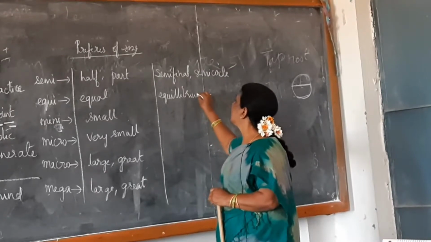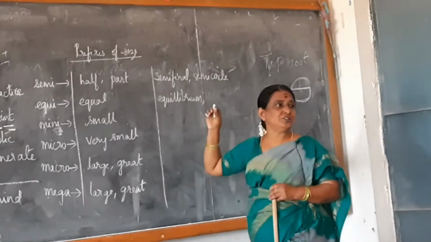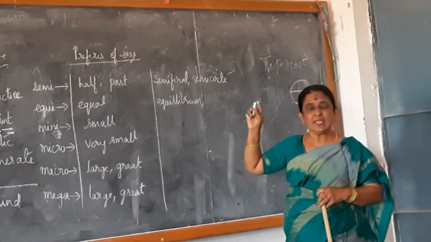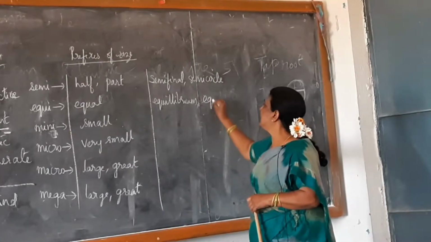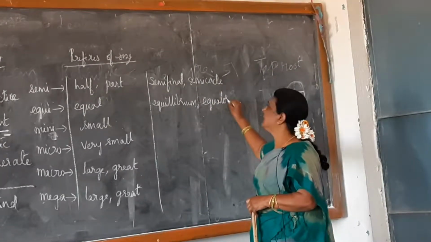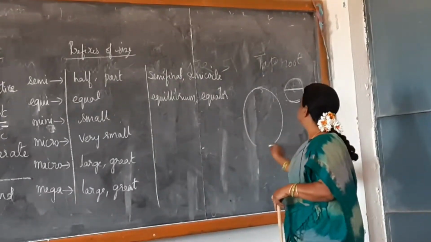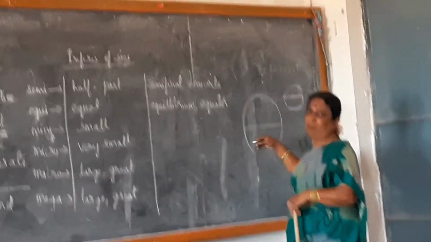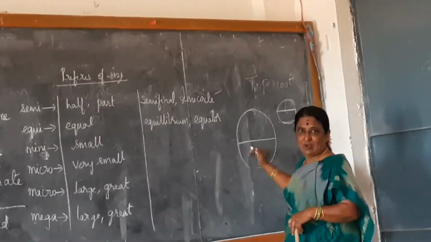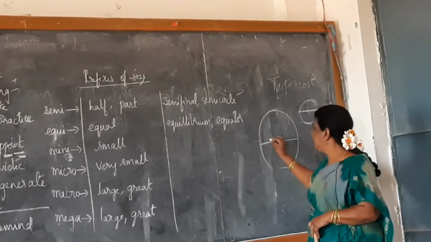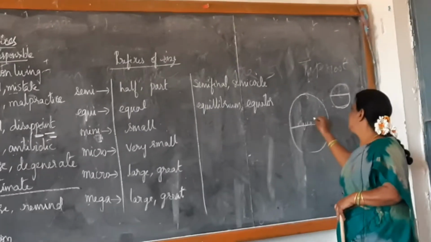What else did you say? Equator. Yes, you can understand it in a very easy way. The equator divides the earth into equal parts, so it is called the equator. This is a good example.